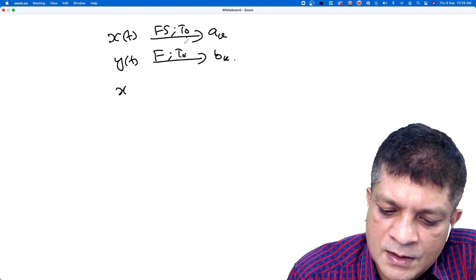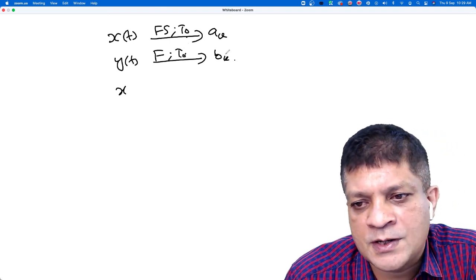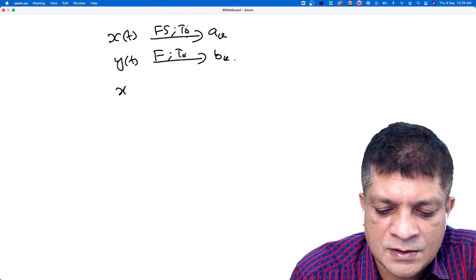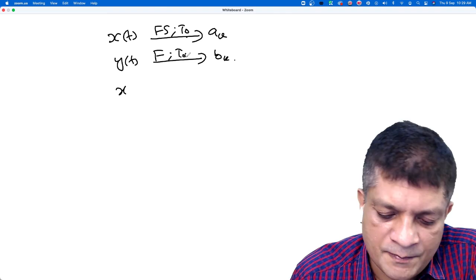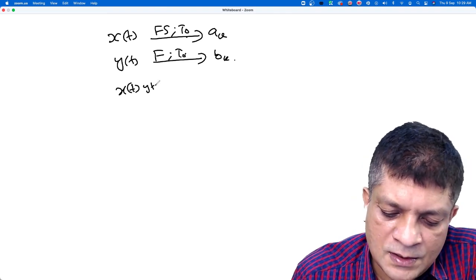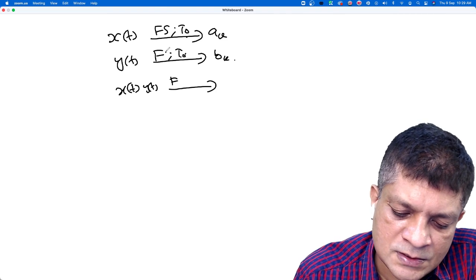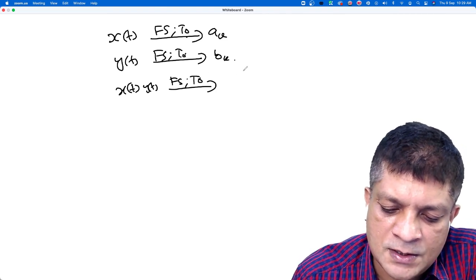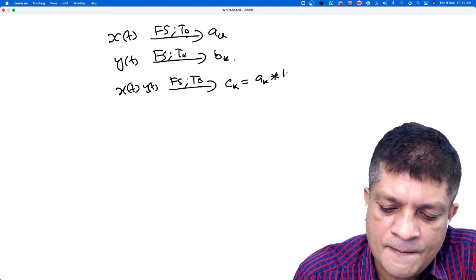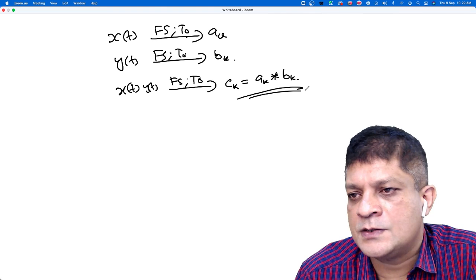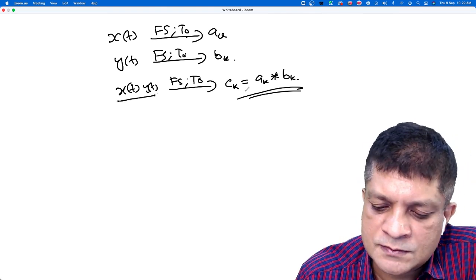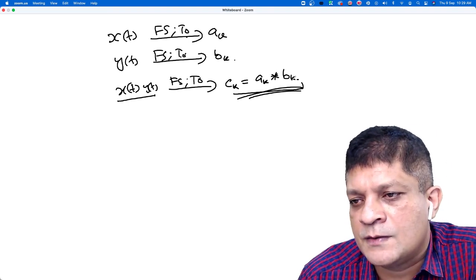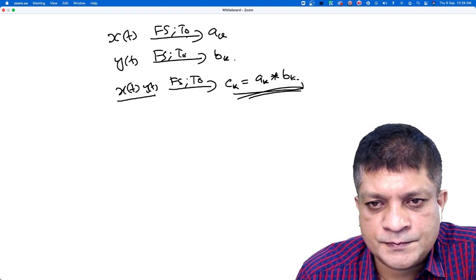Only thing is that you have to make sure that the periods with which we are taking the Fourier series coefficients are the same. So xt into yt, we can always find a Fourier series representation with respect to period T naught, and if we denote it by Ck, that is Ak convolution Bk. That is the multiplication property. When you multiply these two signals, it is the convolution in the Fourier domain.